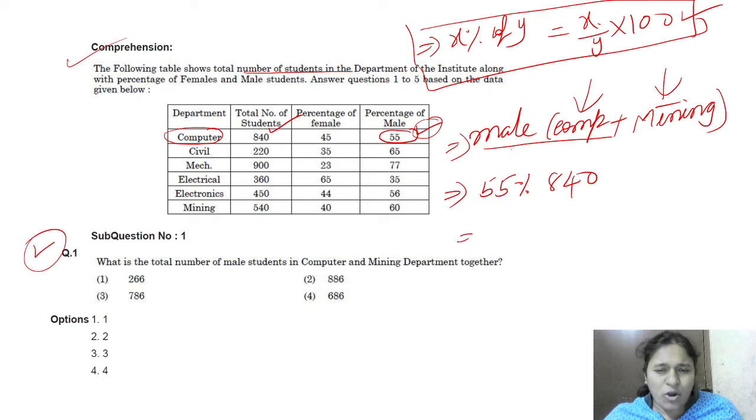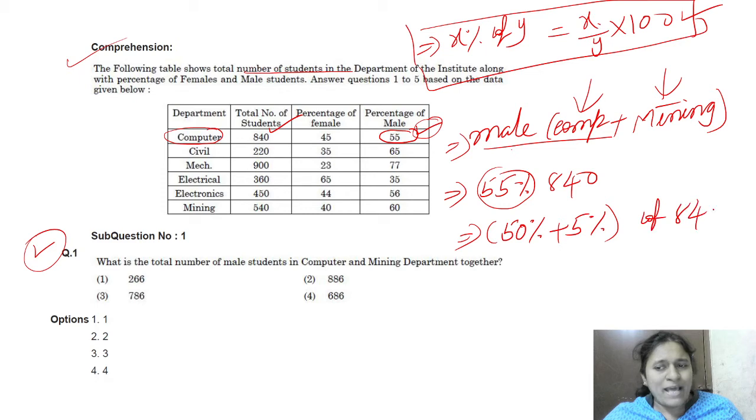Okay friends, what you have to do? We can write this 55 percentage as 50 percentage plus 5 percentage, right? Yes or no? 50 percentage plus 5 percentage of 840. First, tell me what is the 50 percentage of 840? All of us know, right? 50 percentage means half, 1 by 2. 1 by 2 is also called 50 percentage.